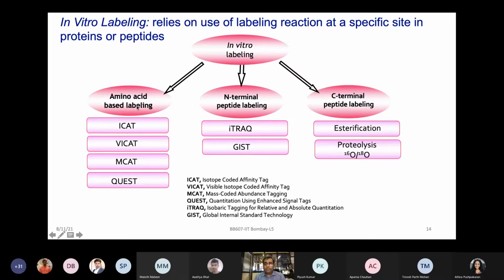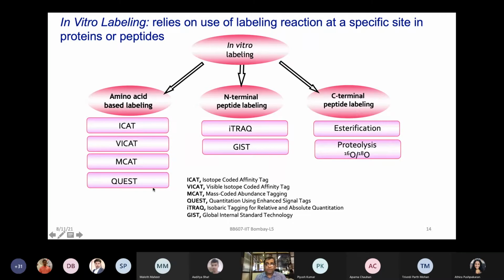Now, when I say amino acid based labeling, one could use isotope coded affinity tag, or visible isotope coded affinity tag, ICAT or VICAT, or mass coded abundance tags, or even QUEST, quantitation using enhanced signal tags. You don't have to worry about the names of all of this, and I'm not going to ask any question based on this. I'm just giving an idea that there are different types of reagents and tagging strategies available, all looking at a specific amino acid, like can I label lysine, can I label cysteine? And then based on that, I introduce some changes which can be used for the quantification.